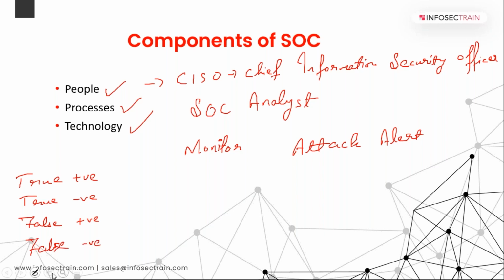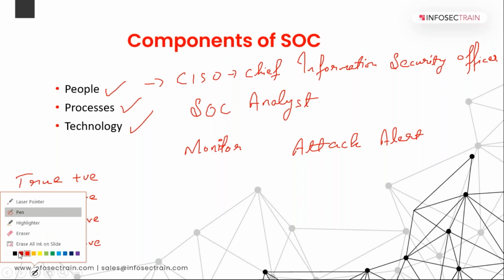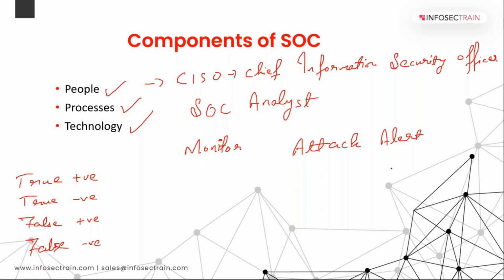So if there was an alert generated, and the alert says that there is an attack, it gives you positive, right? And when you checked, in reality also there was an attack. So what kind of a triage alert is it?